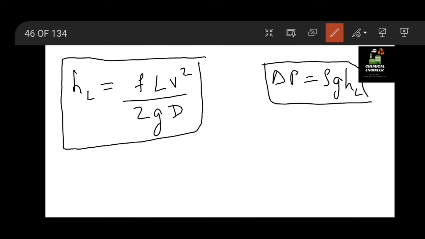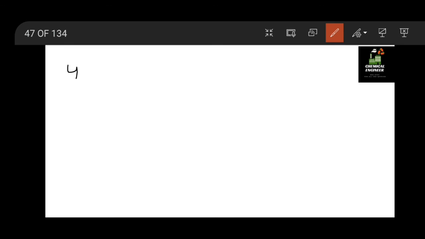Now the Poiseuille equation is the fourth equation we have to remember. Hagen-Poiseuille is the combined equation, but the Poiseuille equation is something we have to remember for GATE.